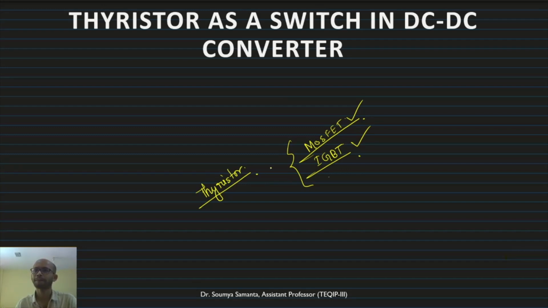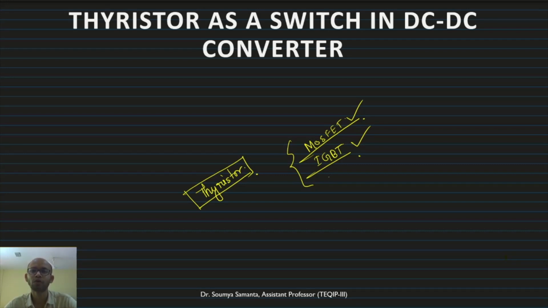Now, why? If we use thyristor as a device in rectifier applications, we have the natural current zero because of the AC signals. There, natural commutation is feasible. But in DC-DC converters, this current zero is not available.